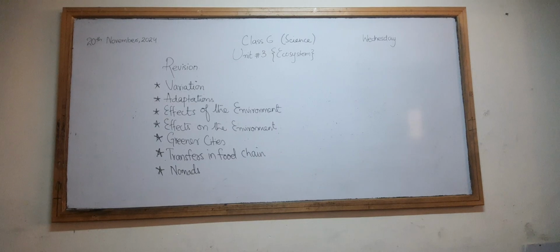Okay. So different organisms, either plants or animals, have different adaptations in order to survive in a particular habitat. We have discussed the adaptations of different organisms, and I have also given you some research work too. You have to search about the adaptation of different organisms. We discussed the adaptation of the cactus, the polar bear, and also the fish, I think, or not. Yes, we have done the fish.